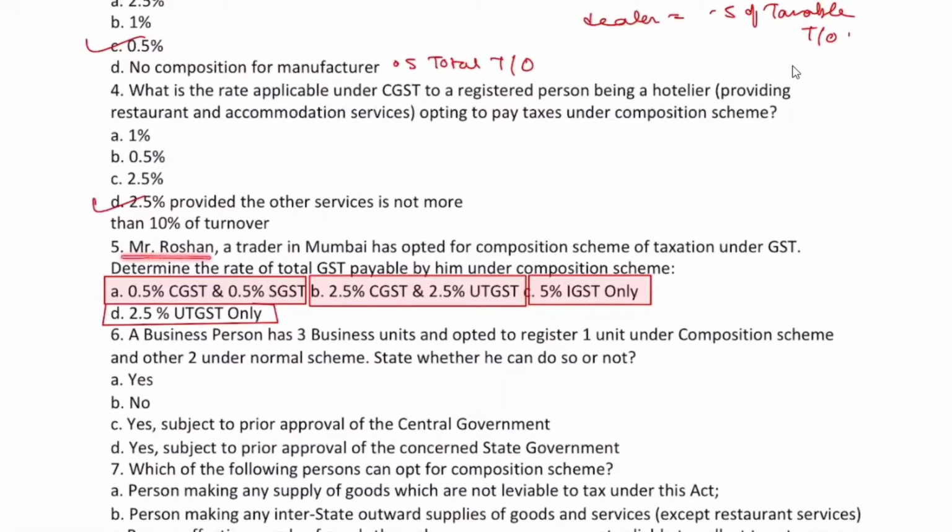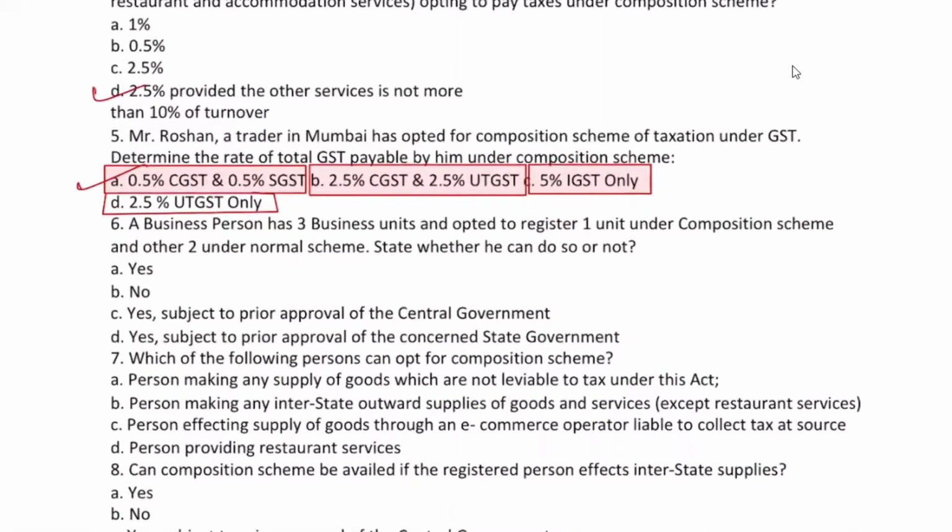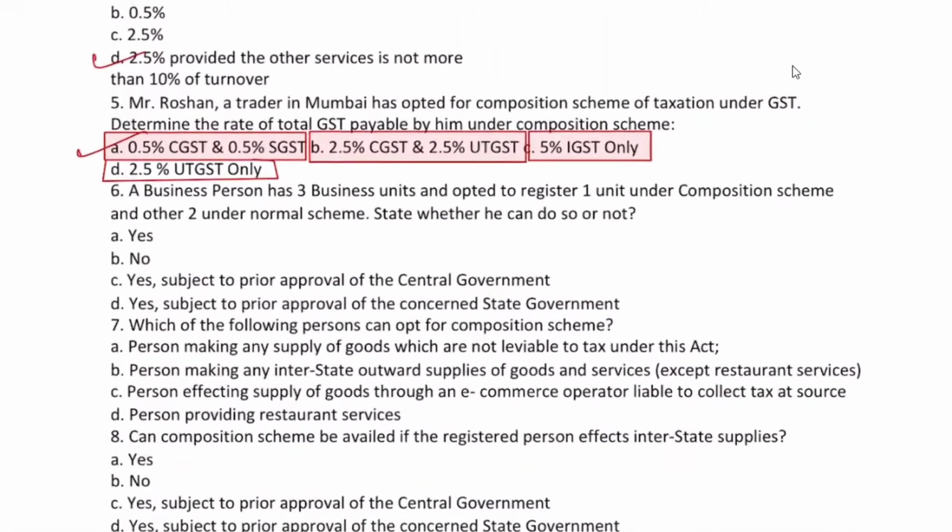Mr. Ritik Roshan, a trader in Mumbai, has opted for the composition scheme of taxation under GST. Determine the rate of total GST payable by him under the composition scheme. Trader. Option A, 0.5% CGST, 0.5% SGST. Very correct.